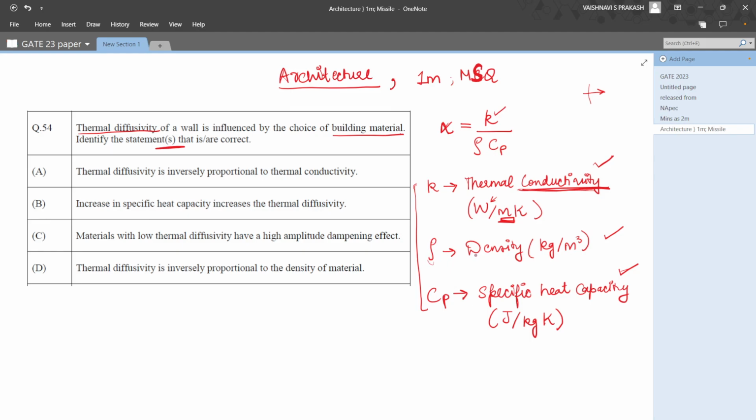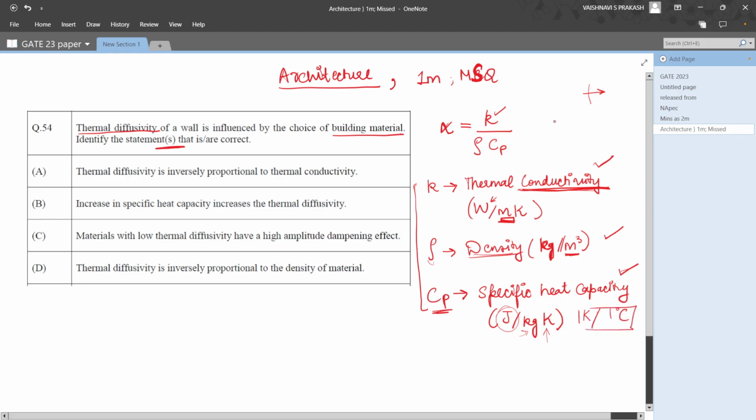The density of the material is something we're all aware of or are familiar with. It is kg per meter cube. That is, how heavy would a material be for 1 cubic meter volume of that material. Specific heat capacity talks about how much heat would be required per kg to increase the temperature of that material by 1 Kelvin or 1 degree centigrade, right? So these are all thermal properties of a material.